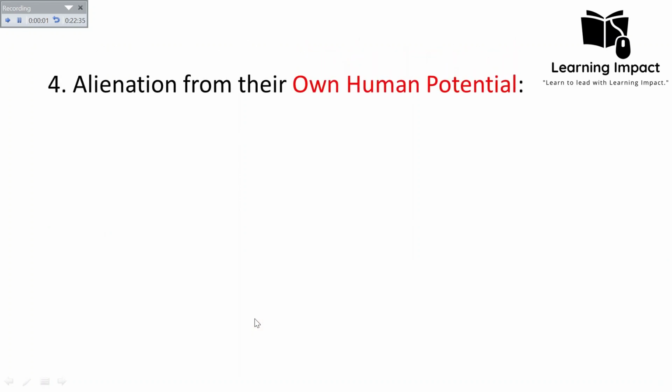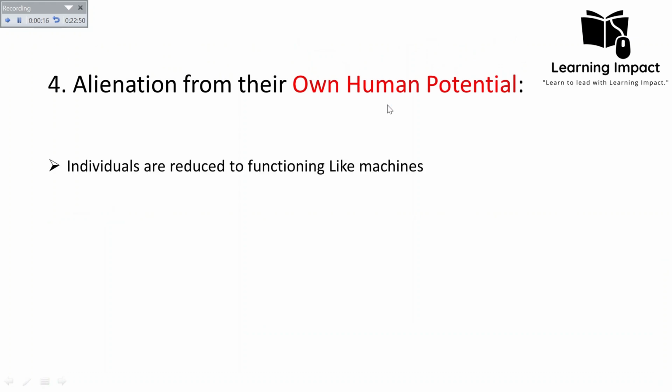And then the alienation from their own human potential. This is the last type of alienation discussed by Karl Marx, and according to him, workers have been alienated from their own human potential. Now, what is meant by human potential? Individuals have been reduced to function like machines. They feel least human and least themselves, because human potential is that they must work in collaboration with each other.